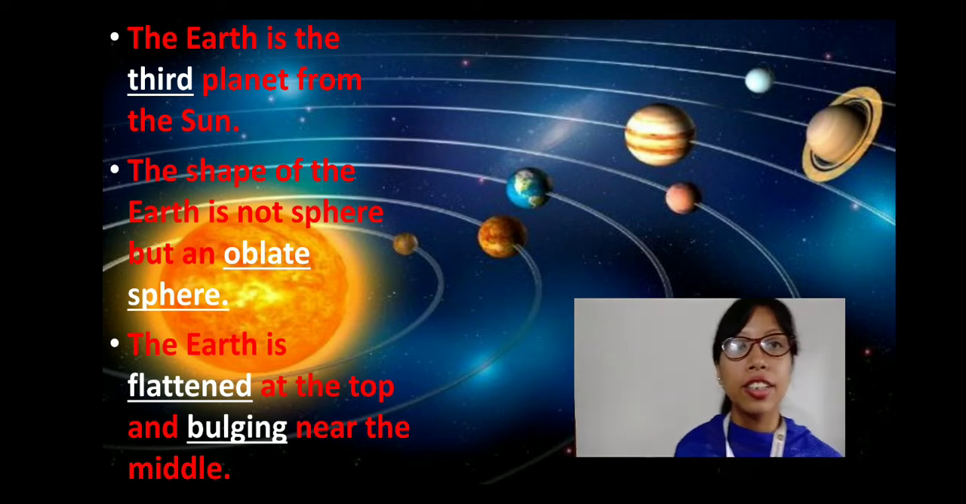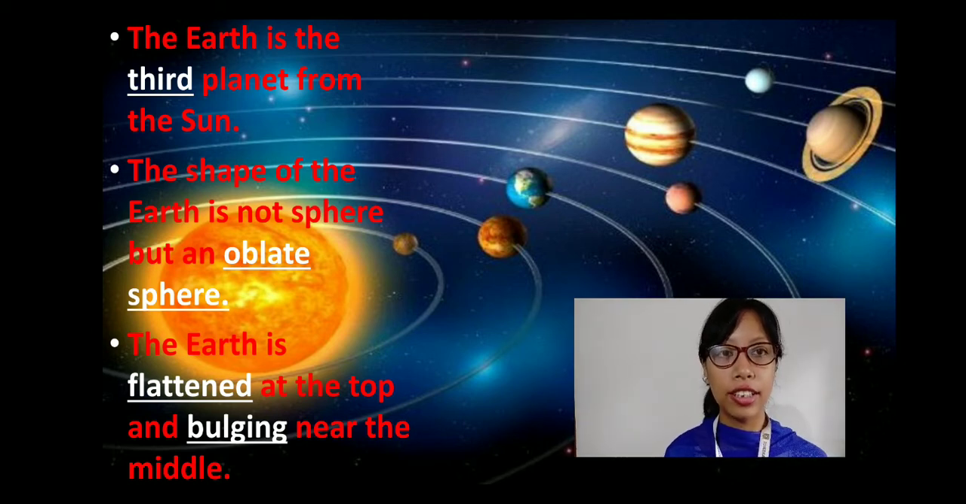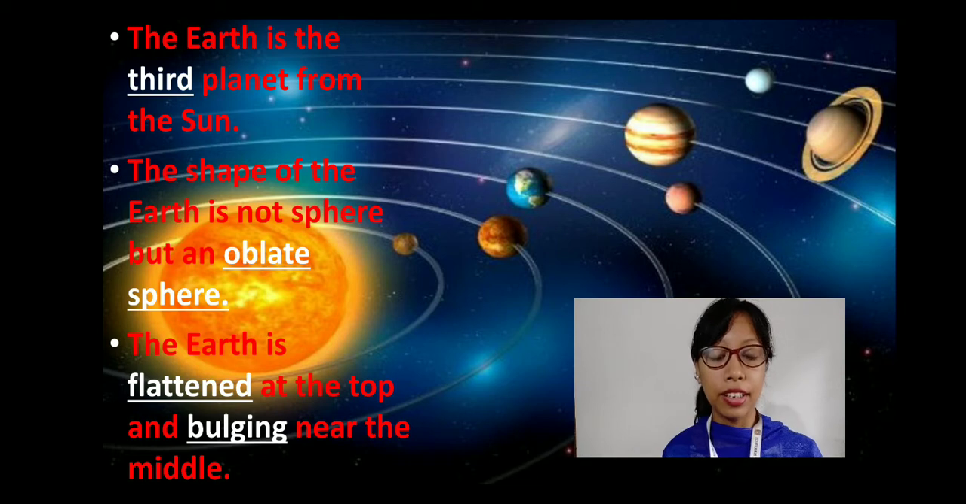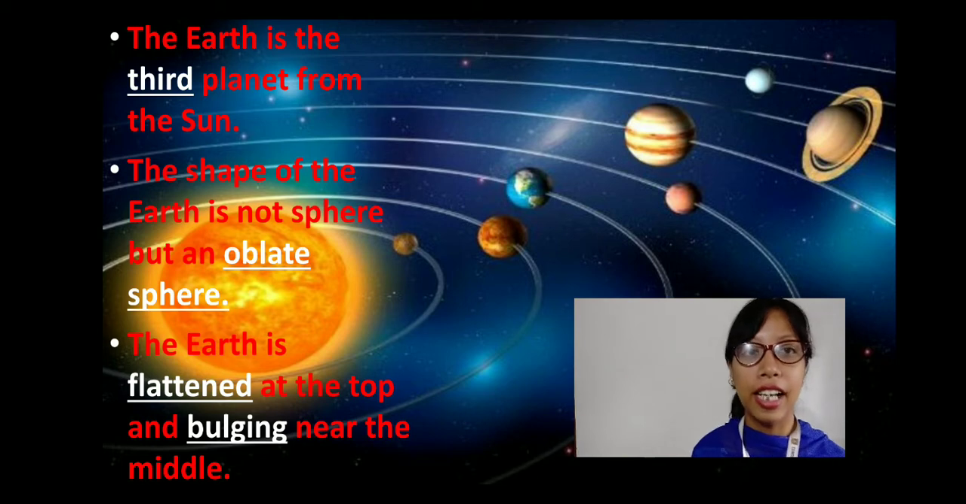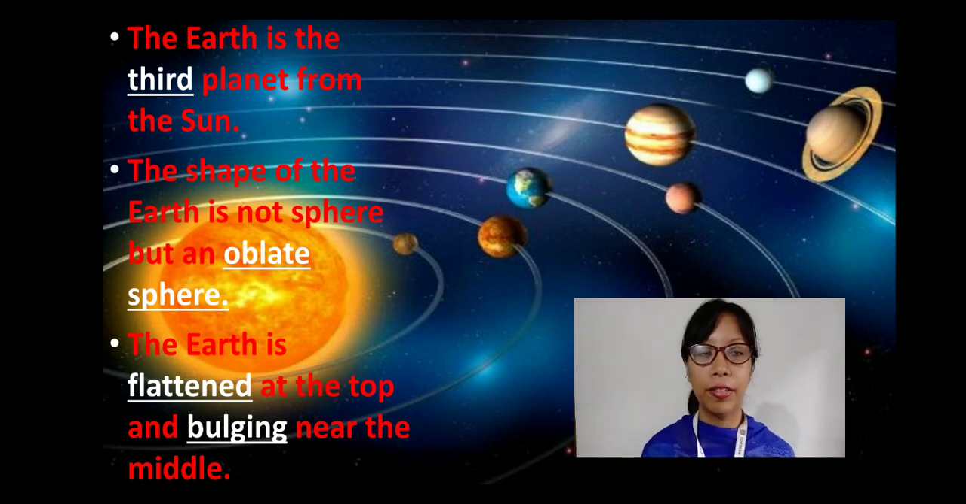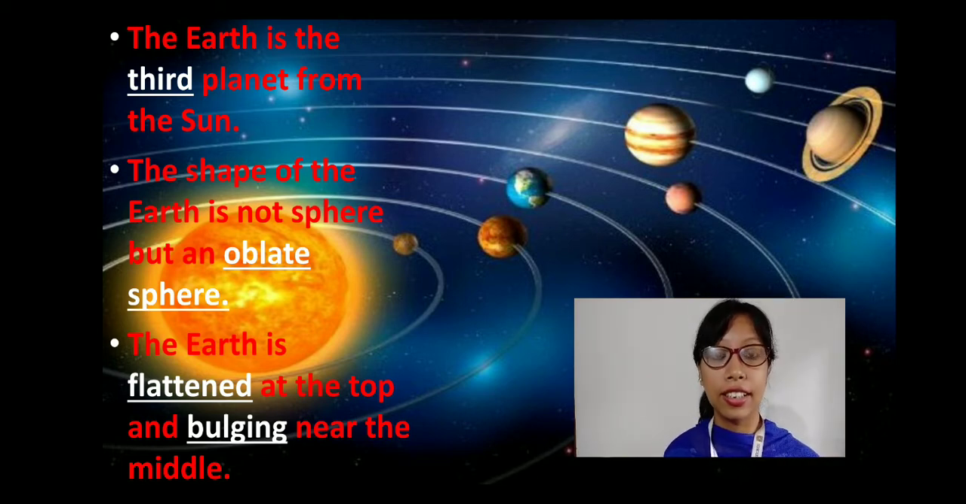Next, let's come to our Earth. If you are looking at the screen, these are the planets, and these planets are revolving around the sun, right? Now, can you find out where the Earth is? Our own planet, our Earth? Yes, it is in the third line, right? So the Earth is the third planet from the sun.